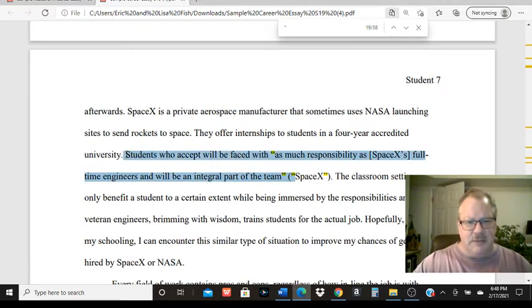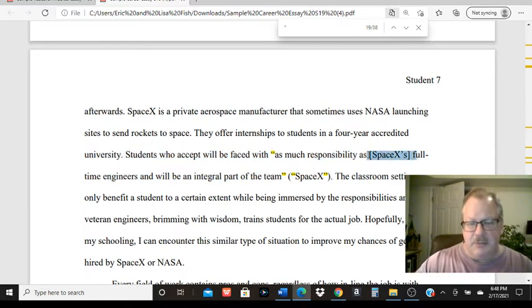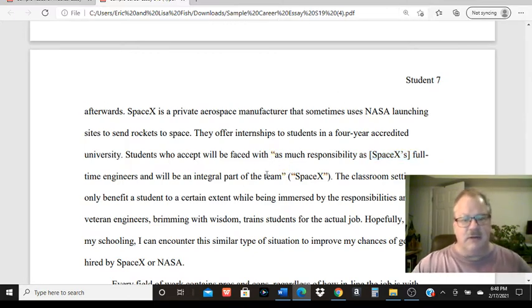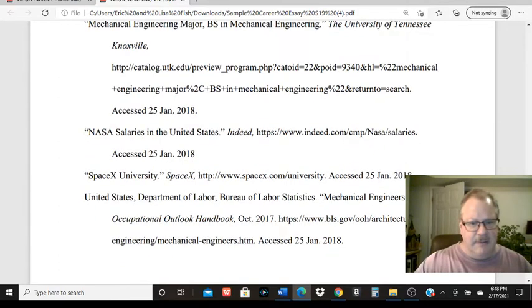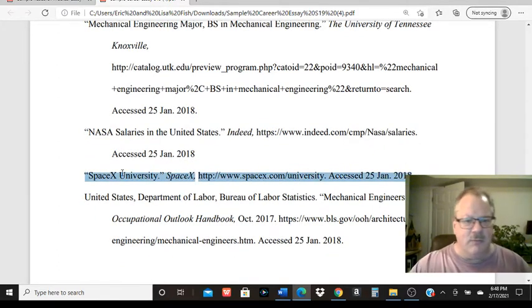"Students who accept will be faced with as much responsibility as SpaceX full-time engineers, will be an integral part of the team," talking about externships. Using the brackets to show a change to that quote, but you see the quote marks there, which indicates it's a short quote taken directly from that source. And again, I should be able to go to the works cited page and see SpaceX, and there it is. I can go to that source and check to see if he quoted that word for word.